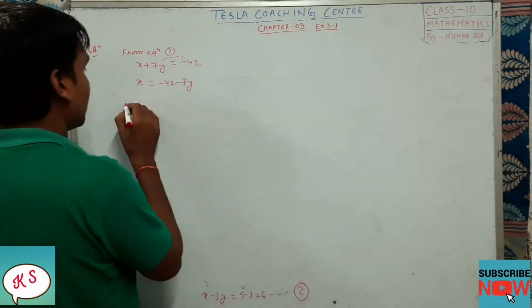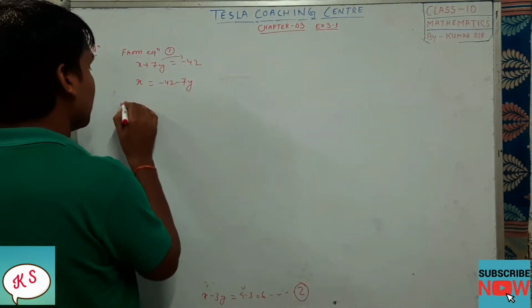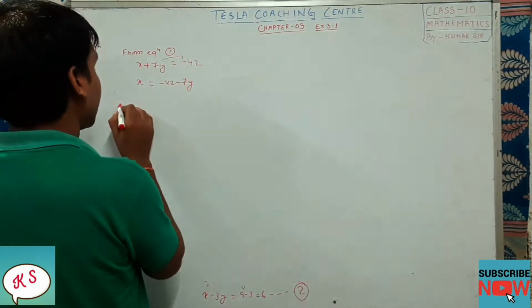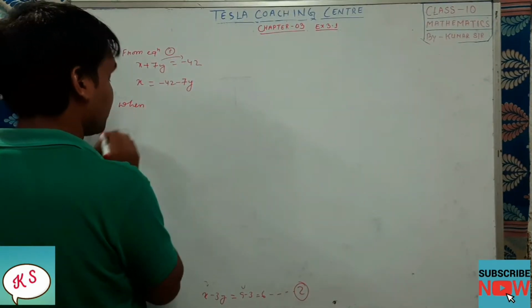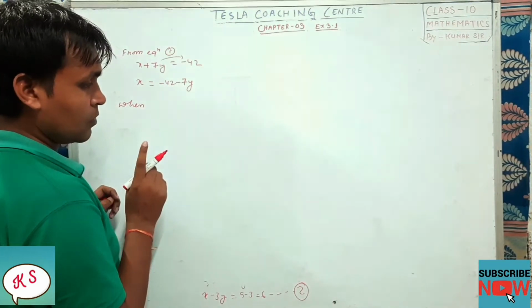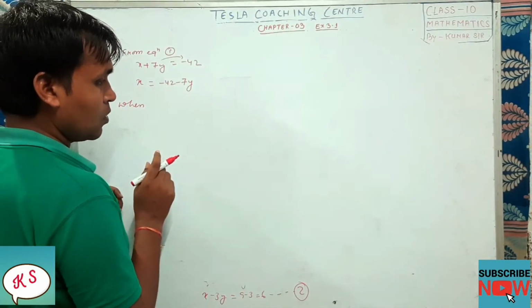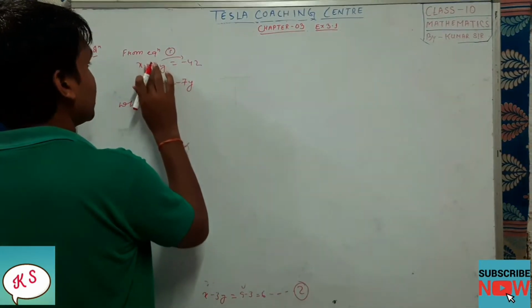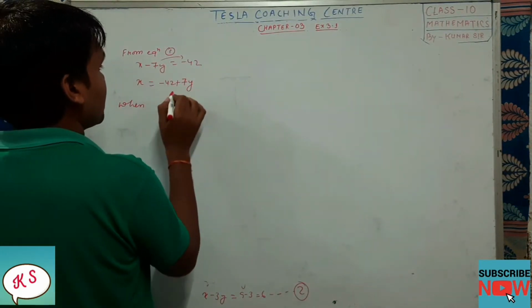So next, we are going to find out two values of it. You can take any value of y. So it will be actually this minus 7y, so this one will be plus.